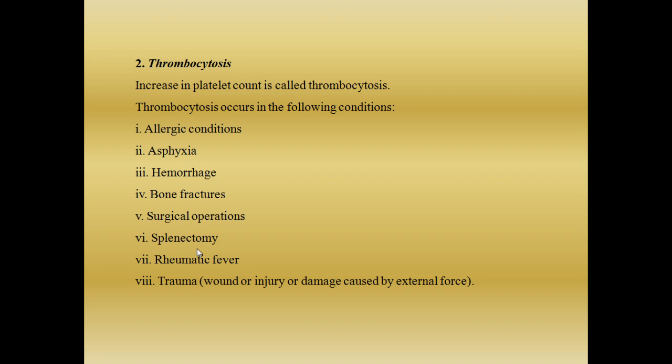By analyzing the complete blood count, you just have to give a few drops of blood. They will put it as a smear on a glass plate and see under the microscope. They can count the number of cells in the hemocytometer and tell you whether the cells are decreased or increased in number. Whether the RBCs are decreased or increased, or the WBC, or specifically the eosinophil, basophil, and neutrophil count, and also the platelets. It is a very, very simple test. That is the first thing they will tell you: the complete blood count.